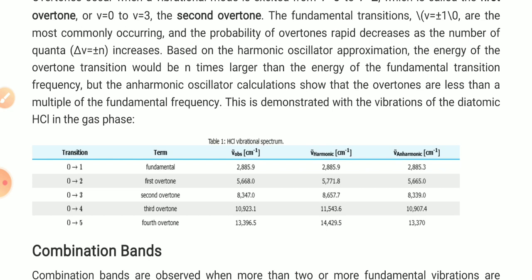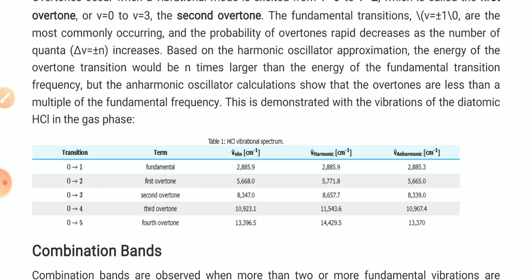The fourth one is the 0 to 4 transition, called the third overtone, and the last one is the 0 to 5 transition, known as the fourth overtone. These are the vibrational absorptions, and the values of absorption, harmonic and anharmonic. You can see in these values there is a hike in the harmonic absorptions as compared to the anharmonic values.